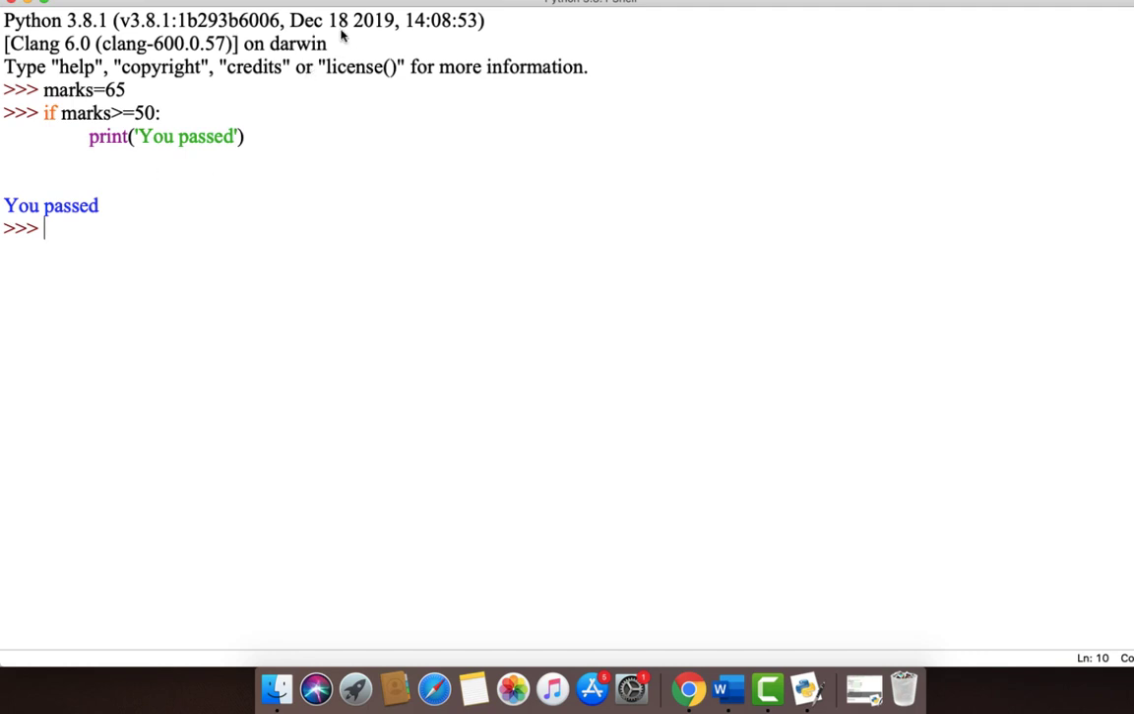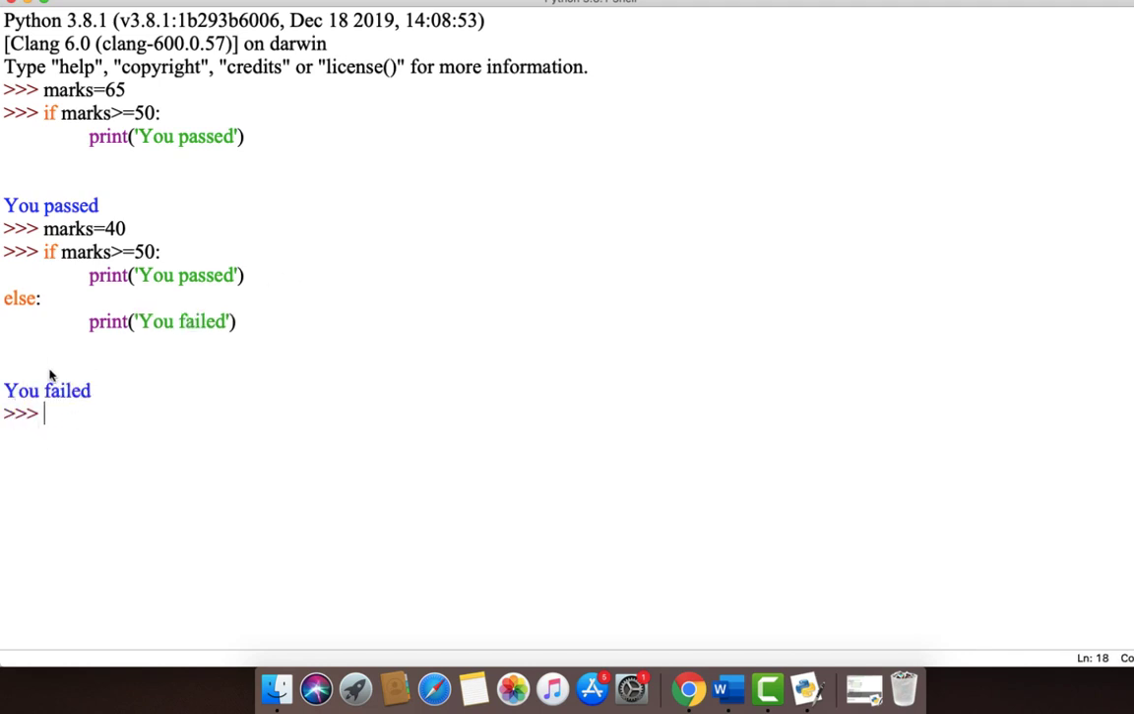Let's alter the program by changing the marks to 40, for which the condition that we gave earlier is not sufficient. So we need to include an else condition. Remember that in Python, else is followed by colon. The action to be performed in the else is print you failed, and hence we get the output you failed.